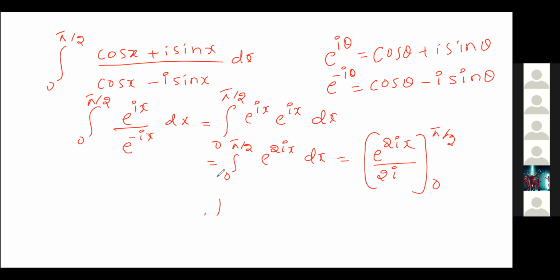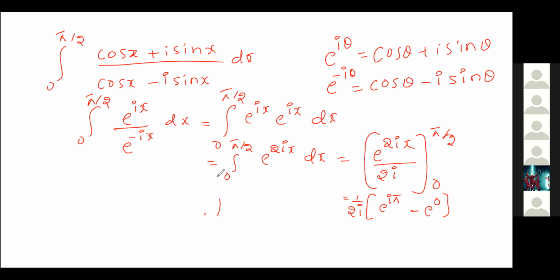So it becomes e power 2ix by 2i, where the limits vary from 0 to pi by 2. Now we apply the upper and lower limits. First I take the constant outside, so the 2 gets cancelled: 1 by 2i into (e power i pi minus e power 0).